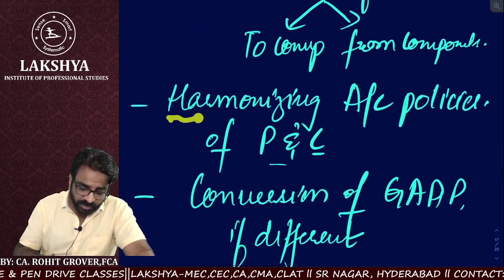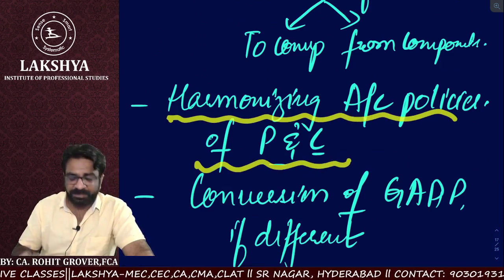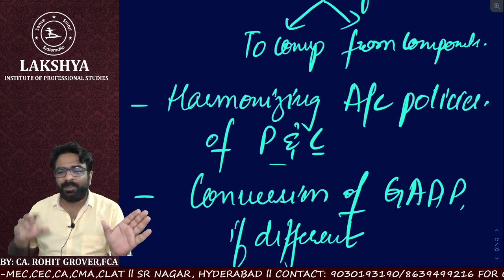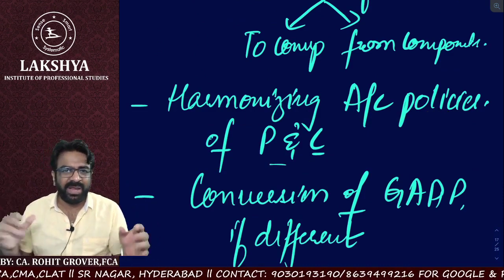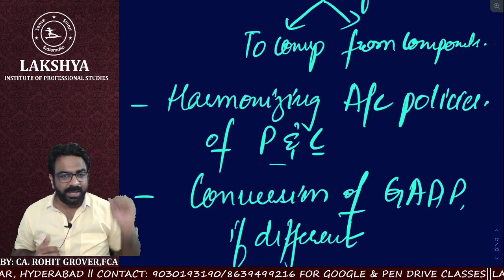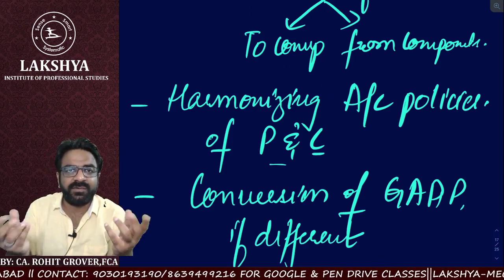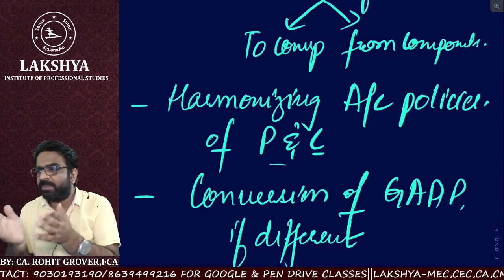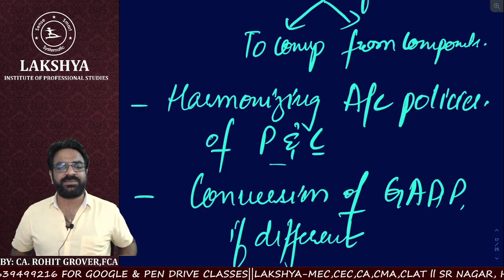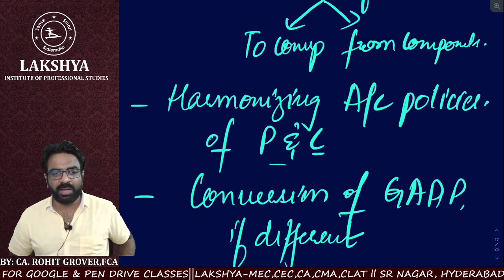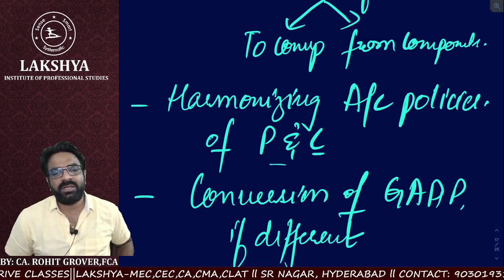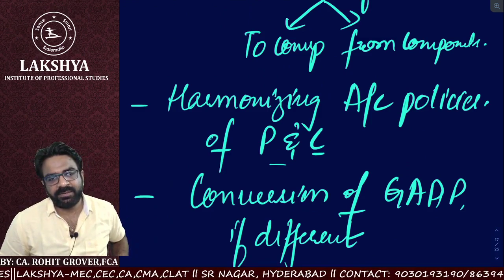Correct? Then we have to do the harmonization of accounting policy of parent and component. If the parent's accounting policy is different and the component's accounting policy is different, do we have to do harmonization of both or not? Yes, we have to do it. Let's take an example. Parent is following the straight line method of depreciation, component is following the WDV method of depreciation. Parent has one accounting policy and the subsidiary has another accounting policy. So do we have to take care of the adjustment? Correct, everyone?